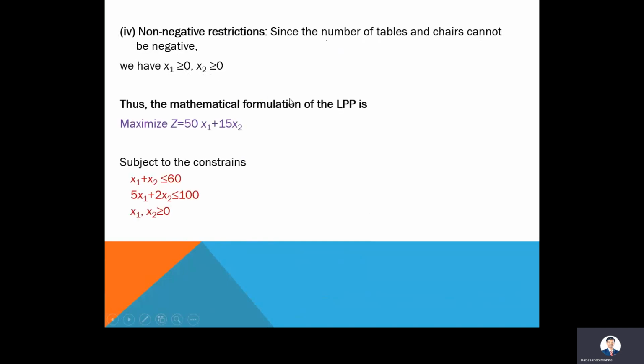So from all the discussion, the mathematical formulation of the LPP is: maximize z is equal to 50x1 plus 15x2, subject to the conditions x1 plus x2 less than or equal to 60, that is the first constraint we identified, and 5x1 plus 2x2 less than or equal to 100, that is the second constraint, where x1 and x2 should be greater than or equal to 0. So this is the mathematical formulation of the LPP.